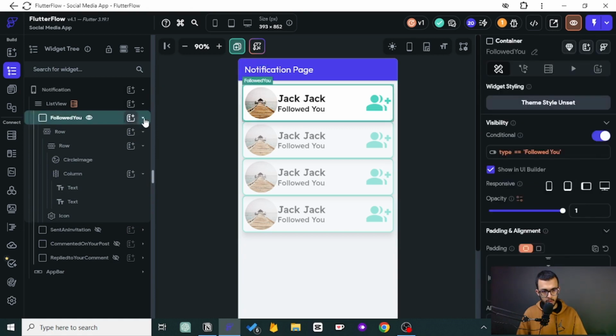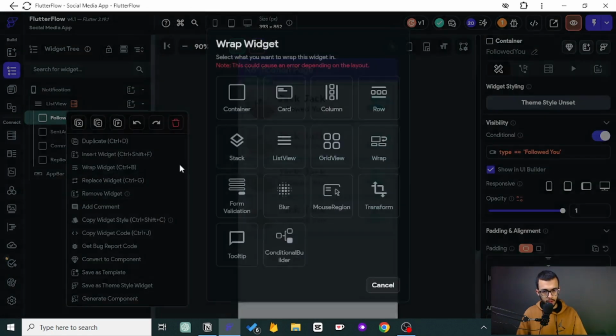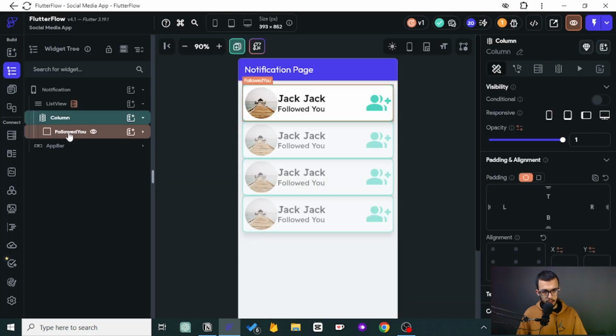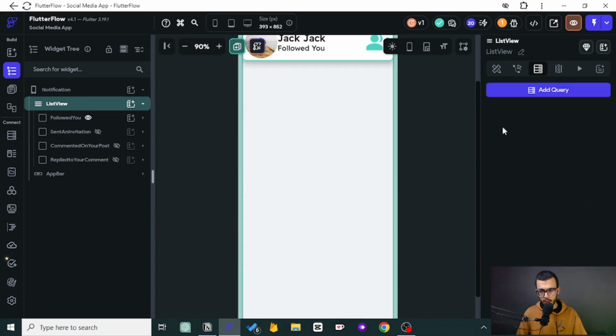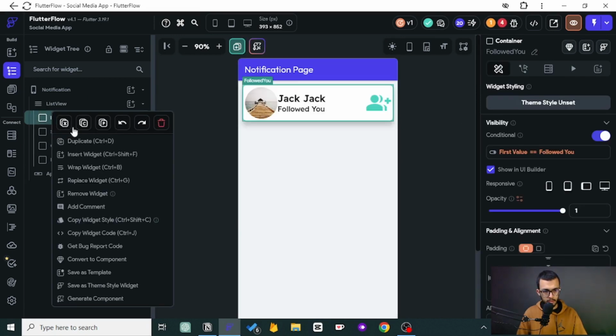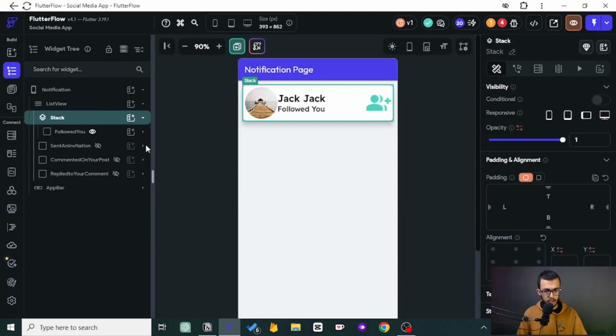So here's what I will do. I will try to wrap this into a column, and the other ones will definitely disappear. So let's disable the backend, and now if I wrap this into a stack, the other ones will not go. So I will just put it here.